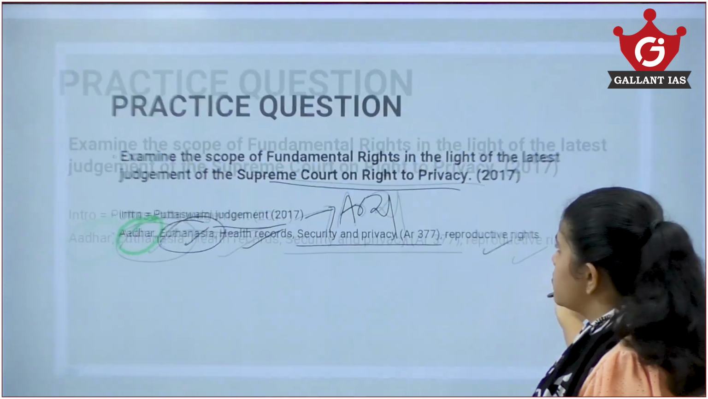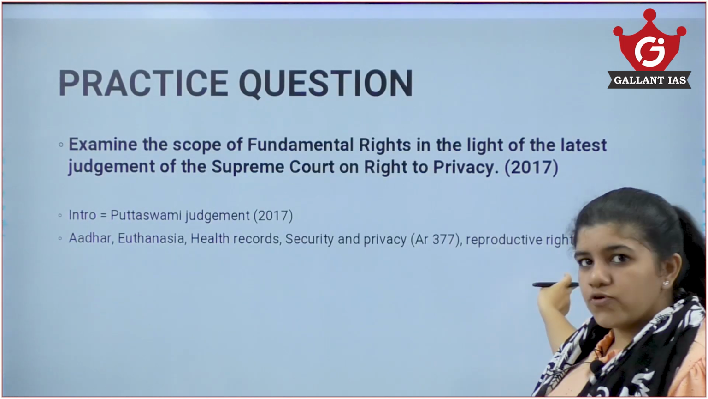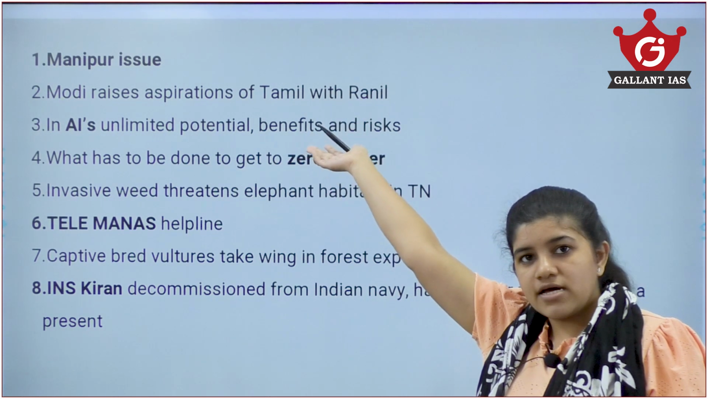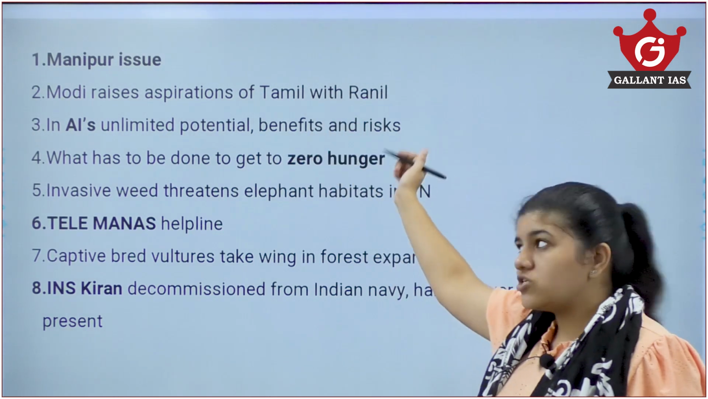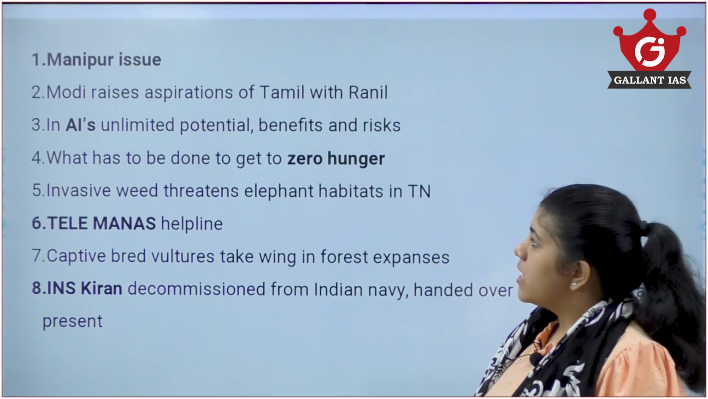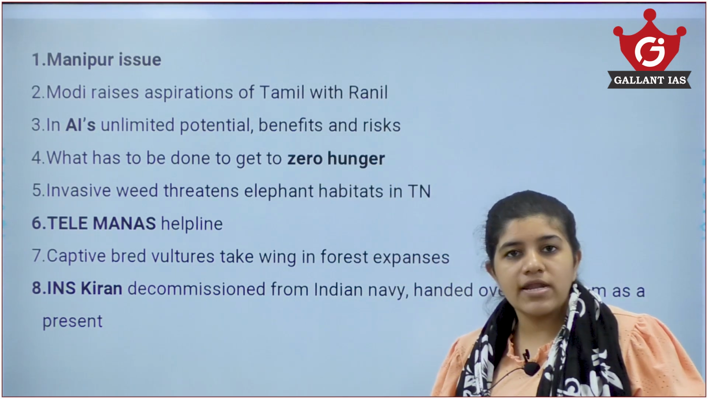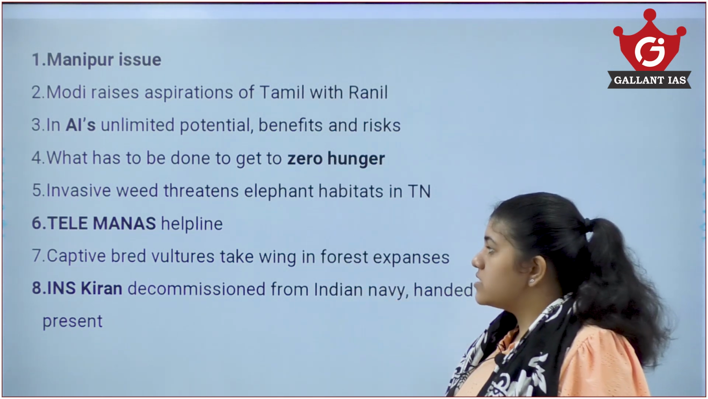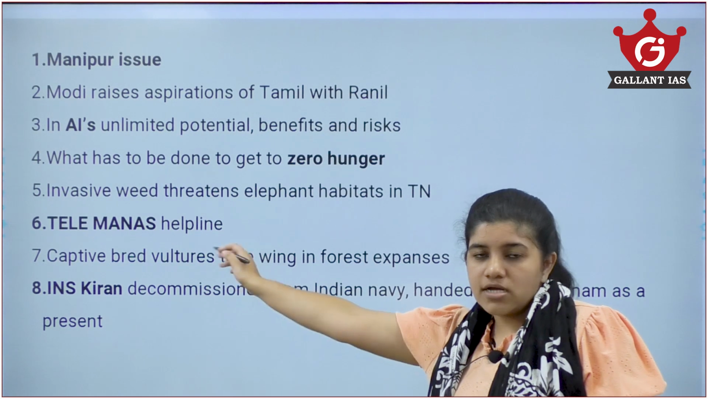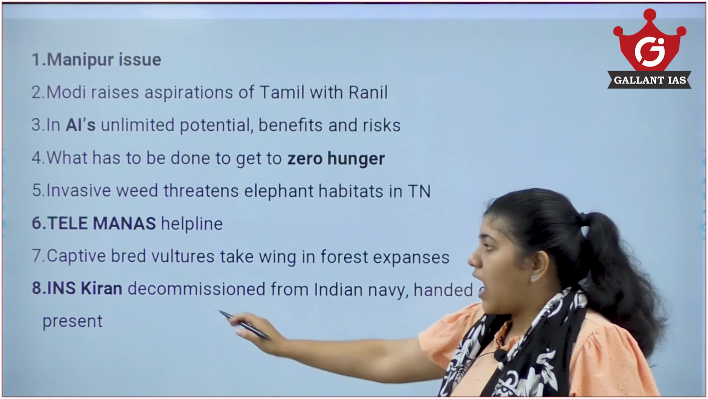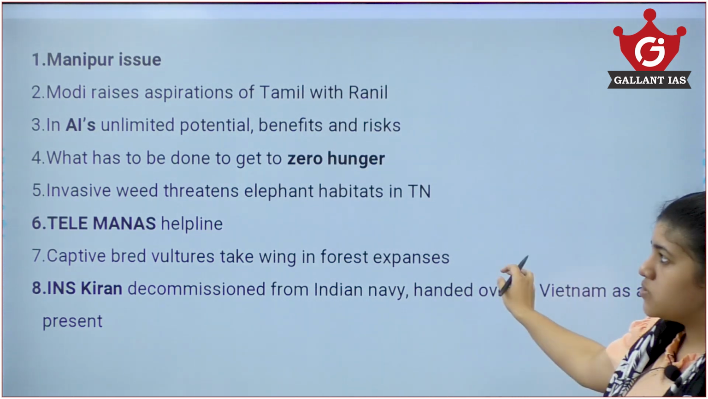Now moving on to today's topics. We have quite a few topics from yesterday and today. We have to firstly discuss the Manipur issue, India-Sri Lanka relations, artificial intelligence pros and cons. Then Zero Hunger, a very important article in today's newspaper. Invasive weed, Telemanas, captivity-bred vultures, a critically endangered bird species in India, and INS Kirpan. So these are the 8 topics.